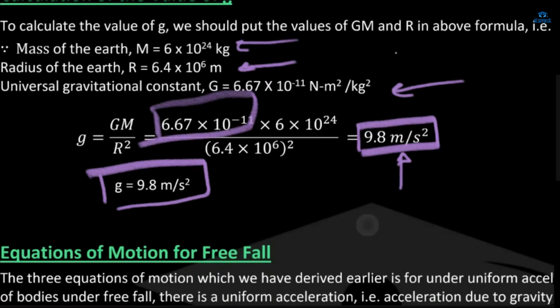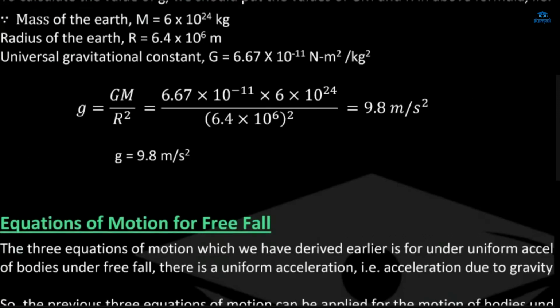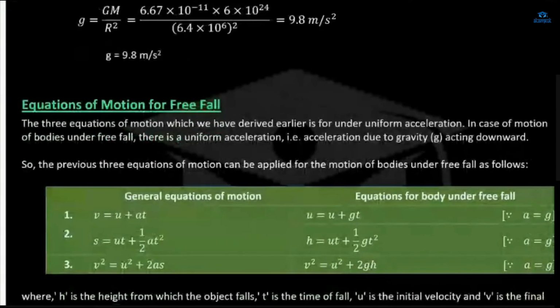If we want to determine the value of g for the moon, then we have to write the mass of the moon here, and the radius of the moon here. And then if we calculate it, we'll get to know the g of that moon. Now what equation of motion will we use during the free fall?